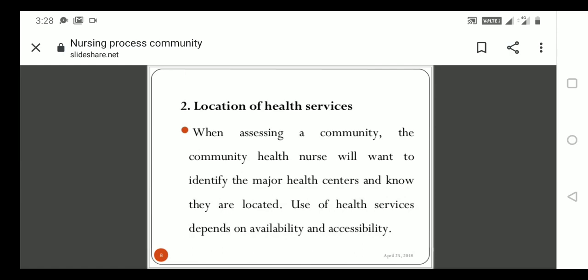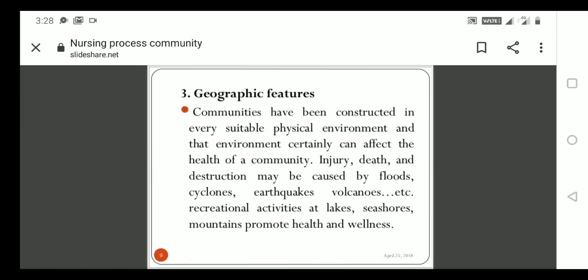So here, the location of health services: before the visit, you should understand where the healthcare services are in a community. Third one, geographic features. Geographic features means the physical nature of the particular environment that you should know, the factors influencing the community.